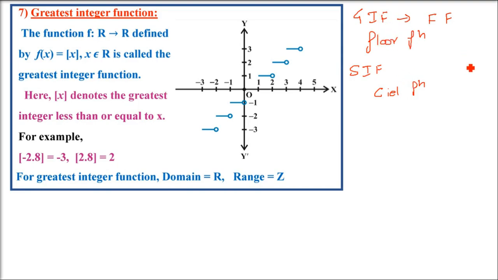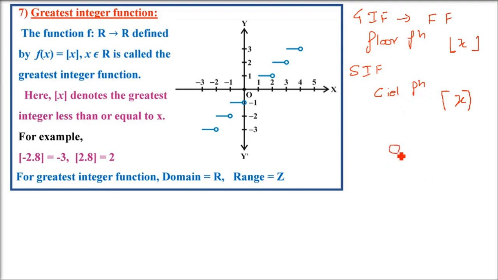Let us take an example, then only we will understand. This is how we show the greatest integer function, the symbol. This is how we show the smallest integer function, the ceiling function. They are going to give you only the integer value.